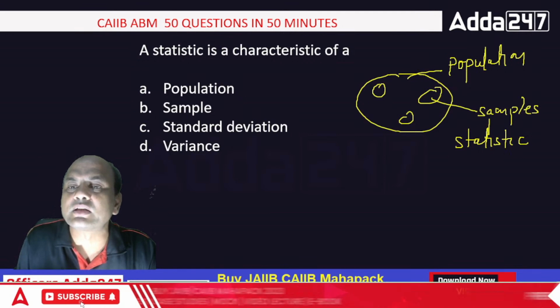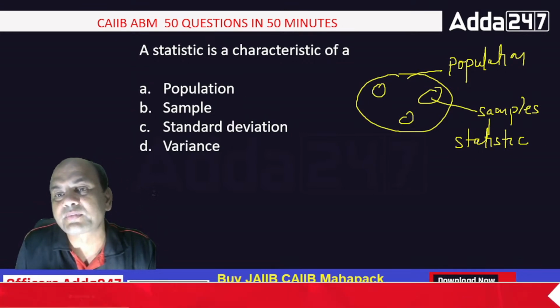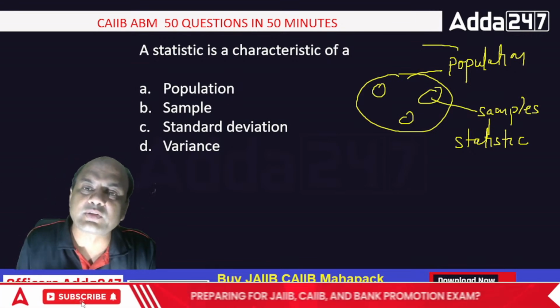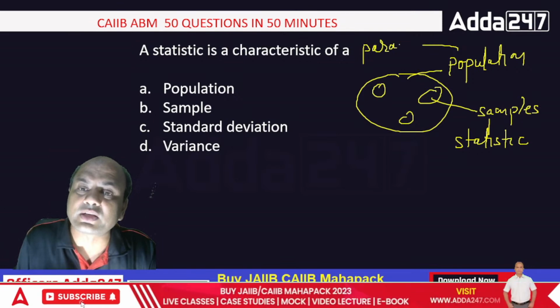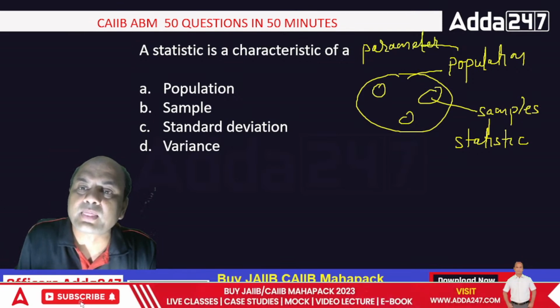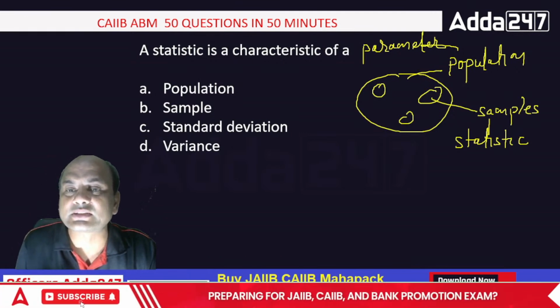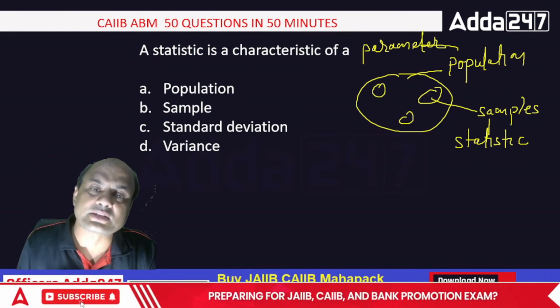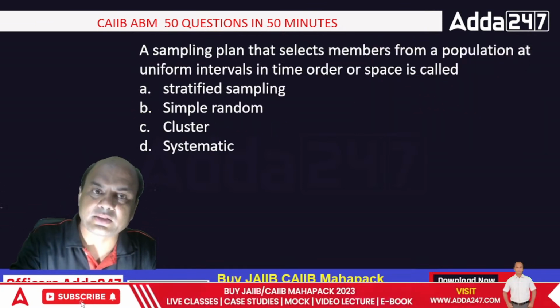Statistic. And if statistic is for sample, what is for population then? Population is everyone. Parameter. Next question, okay? Parameter. I told you 50 questions, so 2 over here only. Sample is statistic and parameter is population. Always remember. So, statistic is a characteristic of sample.